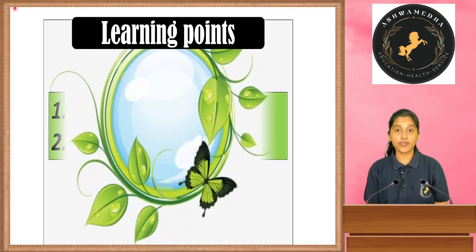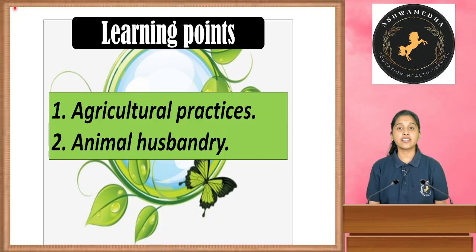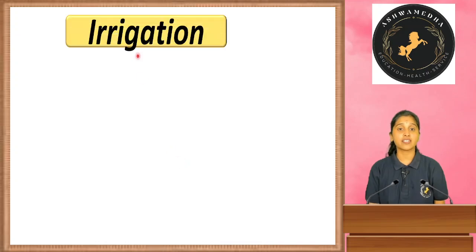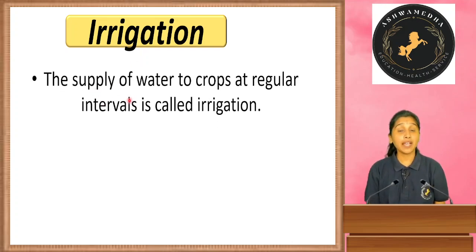Learning points of today's class are agricultural practices. Remaining 4 agricultural practices are there, no? About them we are going to learn in today's class, and about animal husbandry. Yes, so first, irrigation. After adding manure and fertilizers, the next practice of crop production is irrigation. What does it mean? The supply of water to crops at regular intervals is called irrigation.